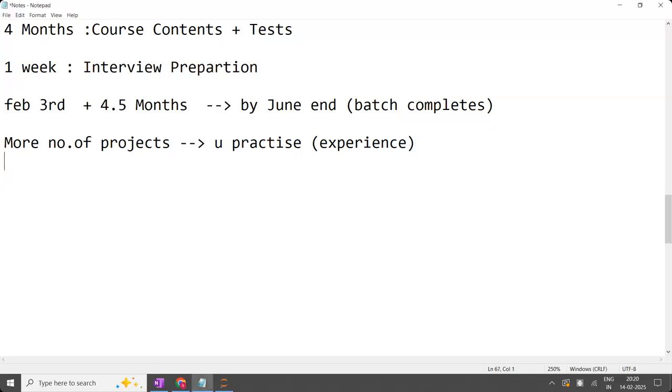Done? So the more projects you practice, the more experience you will get. Without practicing, don't ask for experience. Experience means trying on new data sets multiple times. Dedicating more time to your practice is called experience.